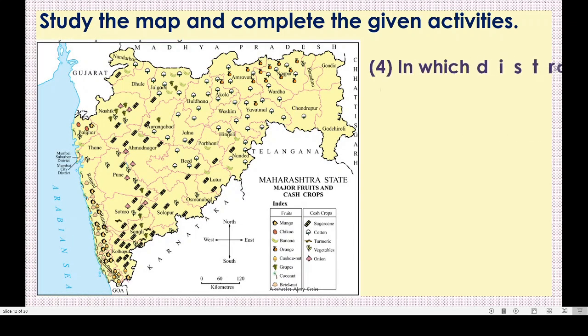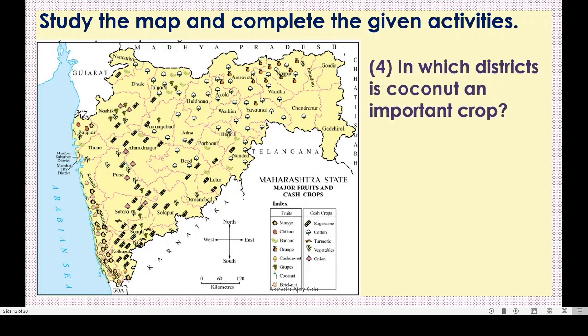Next thing is, in which districts is coconut an important crop? Now we will move to index fruits. Here coconut, can you see? A tree is shown. Coconut tree is taken as the symbol for coconut. And where is this symbol? Yes, you can see on the coastal area.